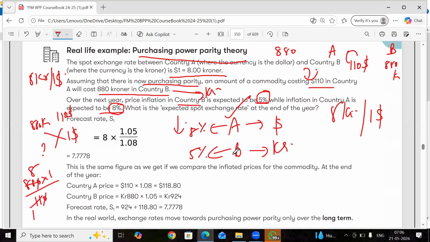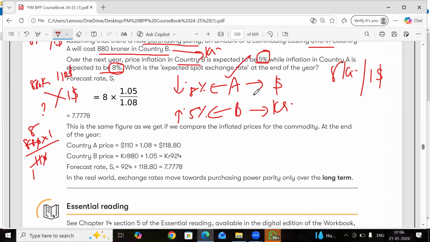And which country's currency is going to appreciate? Kroner. Why? Because the inflation is less. So kroner is going to appreciate. We're going to prove that. See how. We will take country A's currency, dollar, $1 into what is the inflation rate in country A?